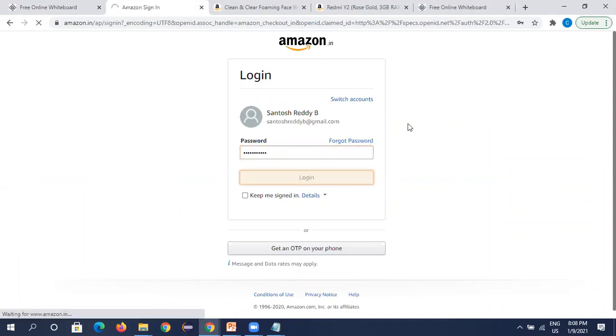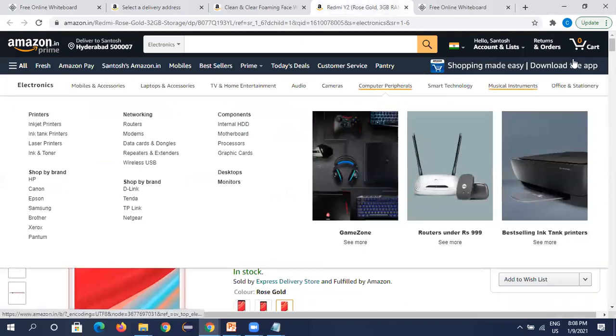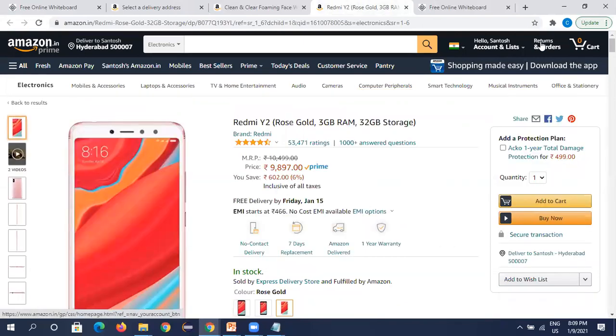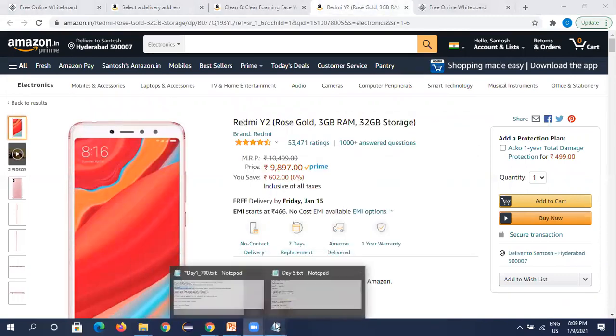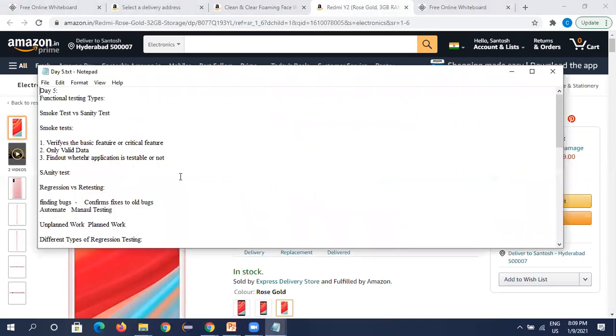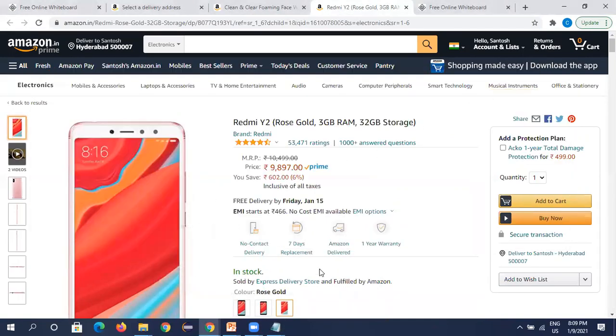I'll go through them, take this mobile, go to the cart, and see whether I'm able to buy it or not. Going through the critical functionalities and verifying the basic features is called a smoke test. Here in the smoke test, we provide only valid data.